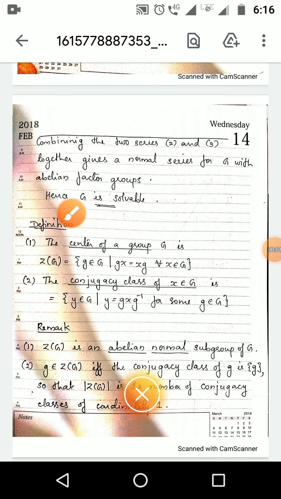The center of a group. Next is the definition of the center of a group. The center of a group G is denoted by Z(G), and that is defined as the set of all g element of G such that gx is equal to xg for all x element of G.